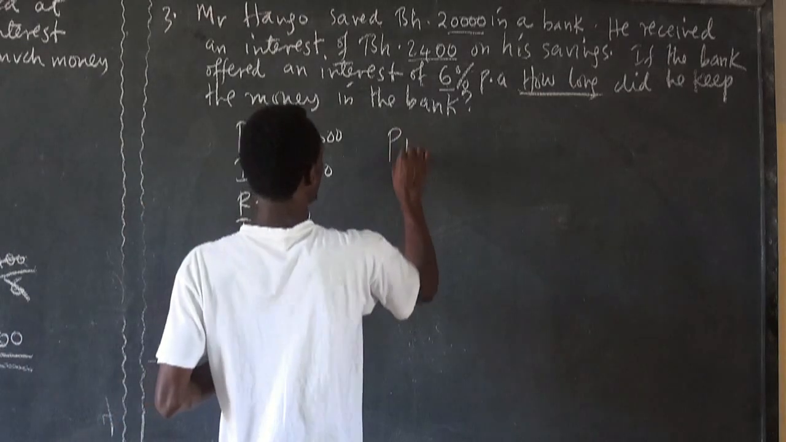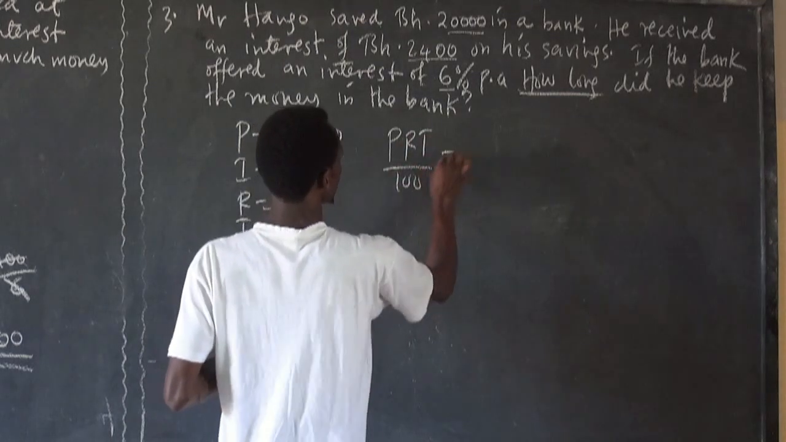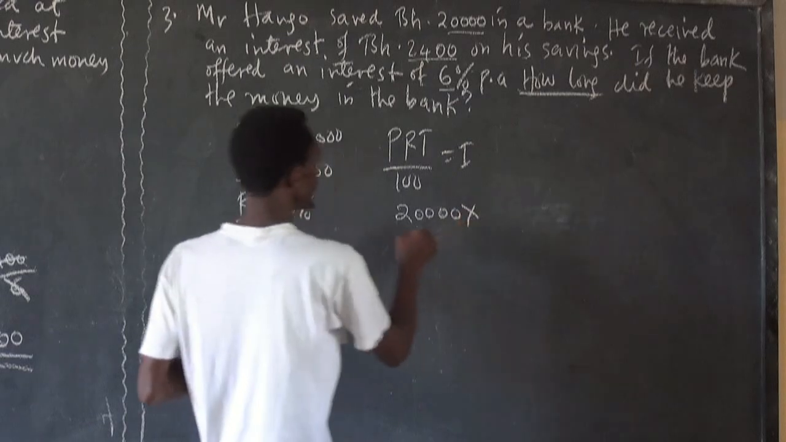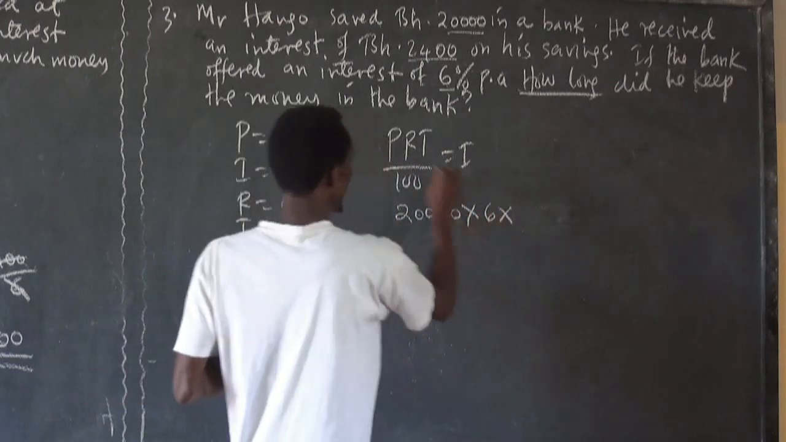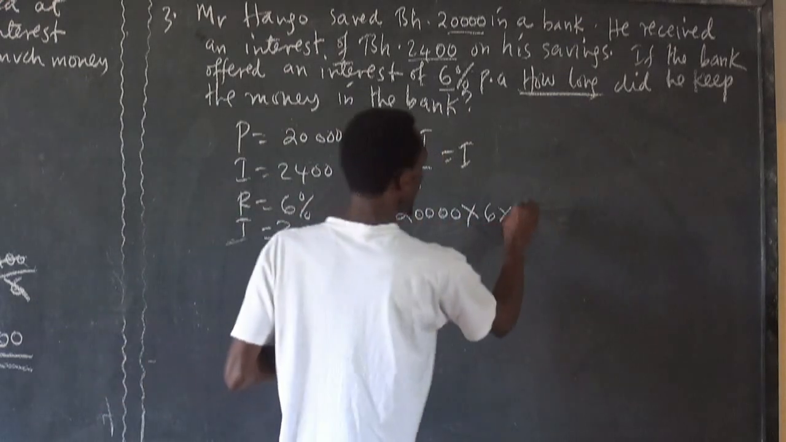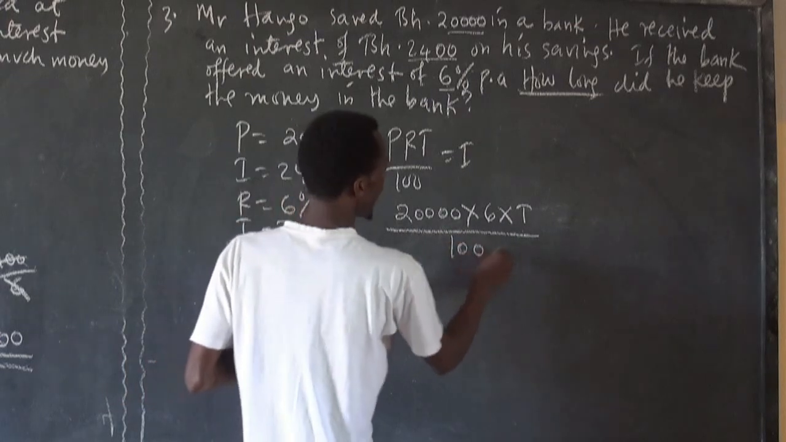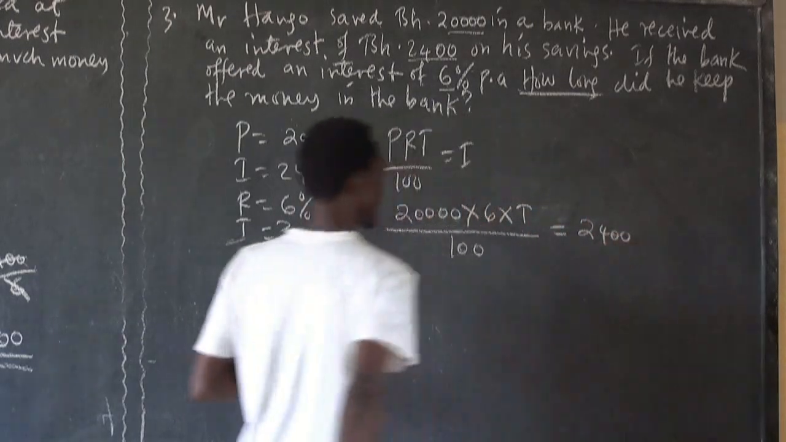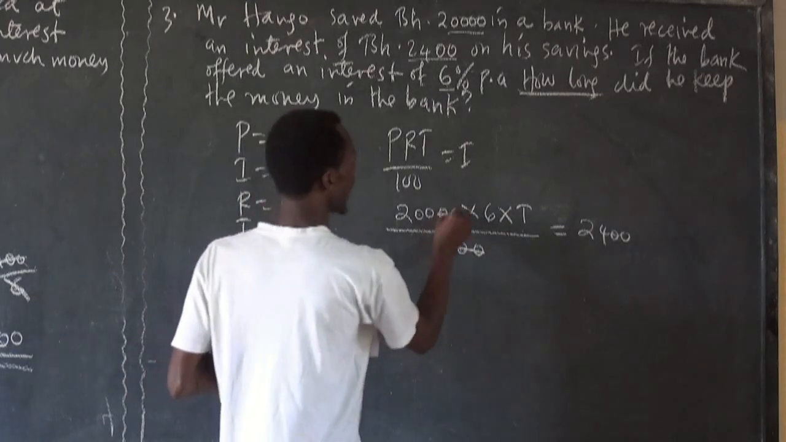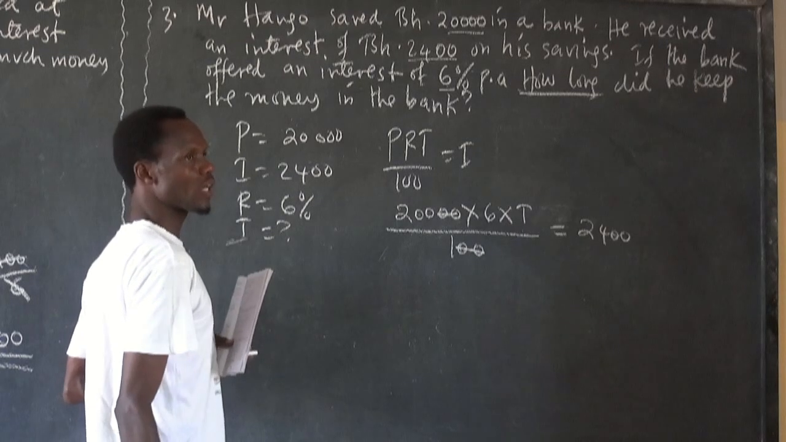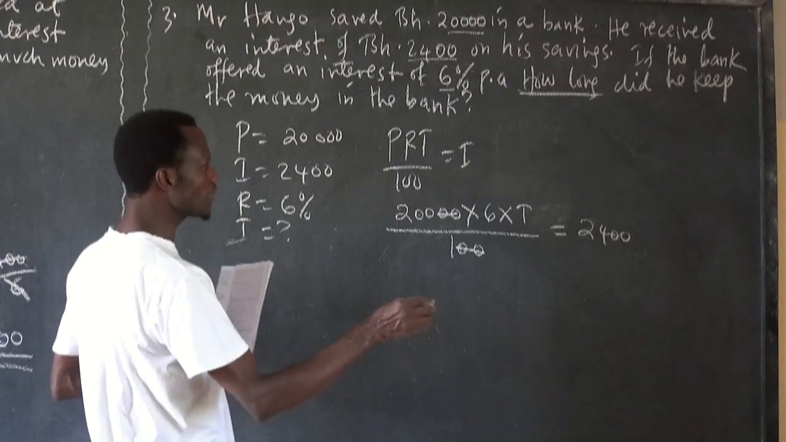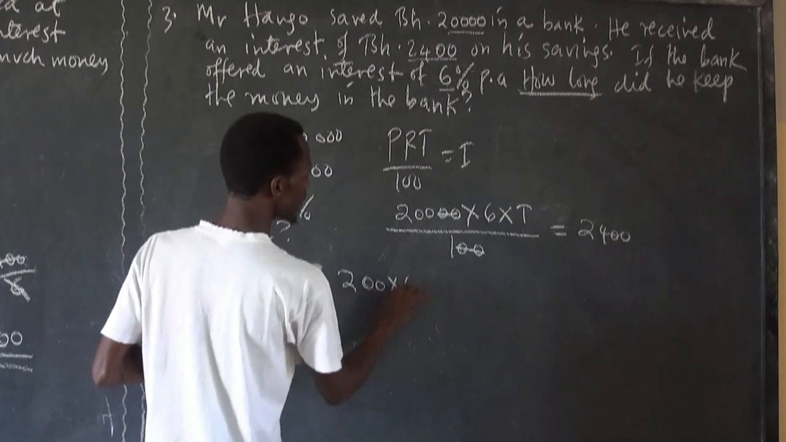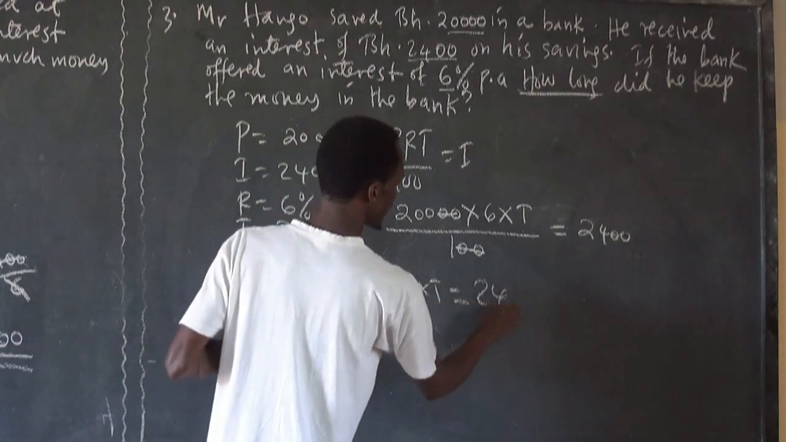Remember, PRT over 100 is equal to interest. P is 20,000 times rate 60 times time, which is what we are looking for, over 100 is equal to interest, 2,400. Mathematically, cancel this one and this one. Sawa jamani? Kwa sababu tunatafuta muda ndio tulioulizwa. Now we have 200 times 60 times t is equal to 2,400.